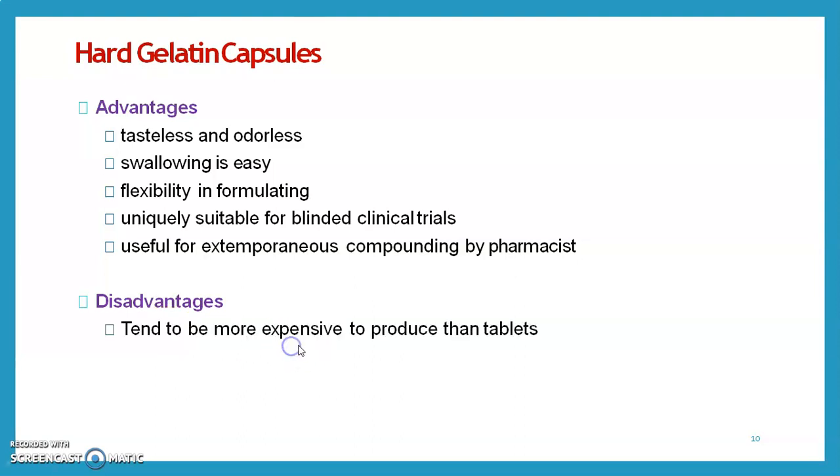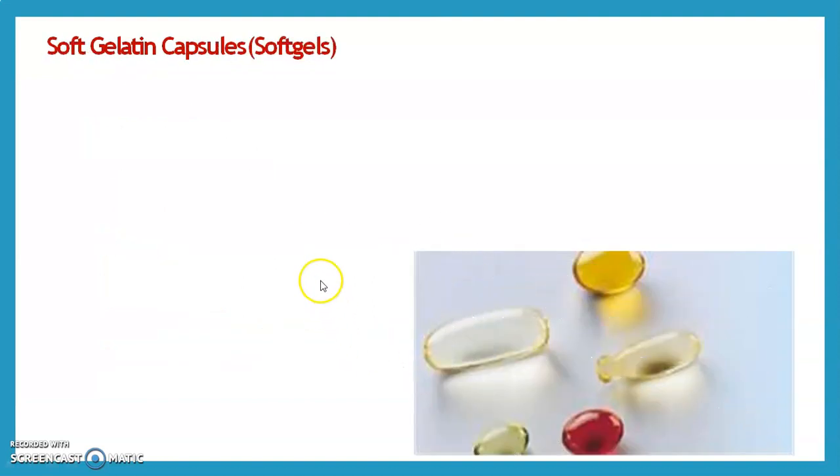Then we see the disadvantages. They tend to be more expensive to produce than tablets. These are economical, but they are more expensive than the tablet. Tablets are cheaper than the capsule, because the capsule needs gelatin for filling the drug. Not suitable for highly soluble salts.